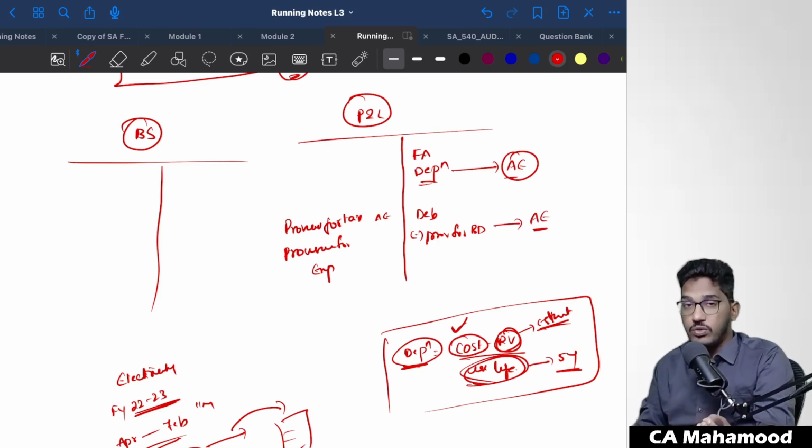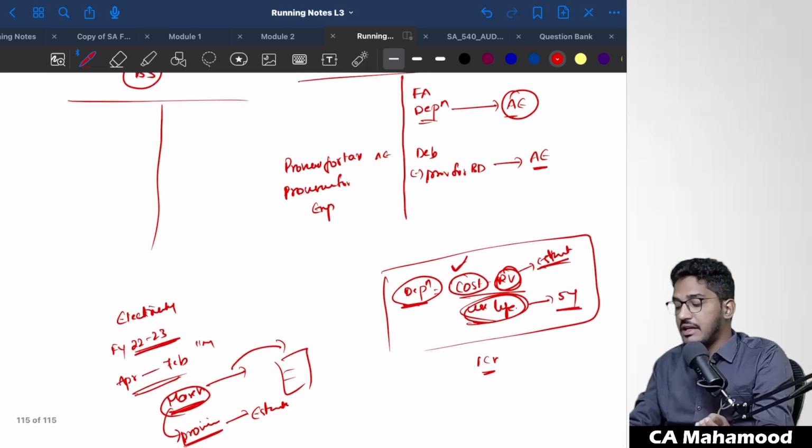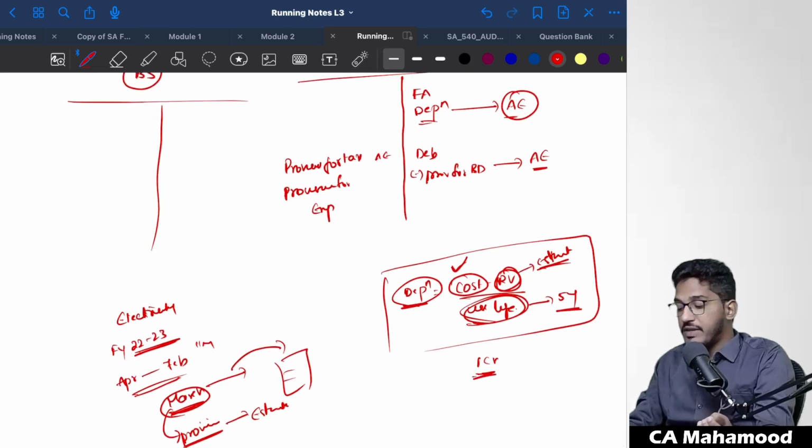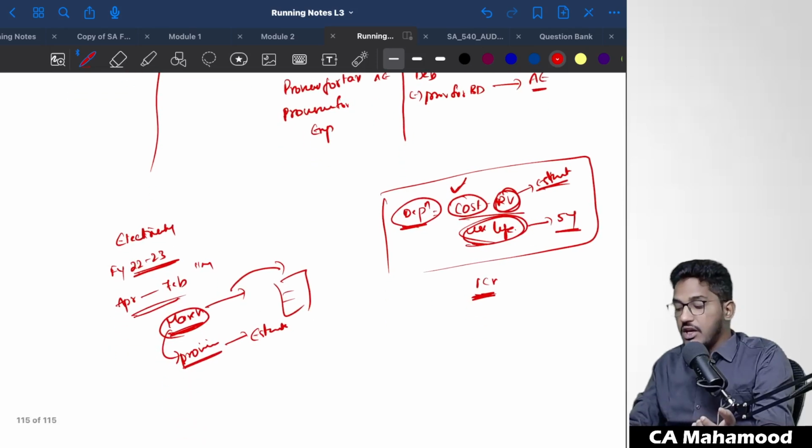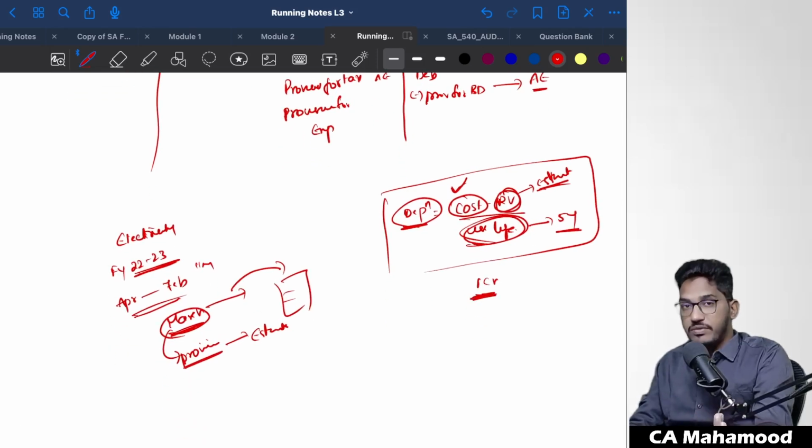Management cannot know how much exact amount will not be paid by the debtor. We don't know. We make an estimate. For example, there is a debtor from whom 1 crore rupees of amount is pending. We don't know what exactly he will be able to pay. His financial position is becoming bad day by day. Everybody in the market is saying that this person will go bankrupt and his assets will be attached. So everybody is talking about this debtor. We don't know in the future what will be his financial position.